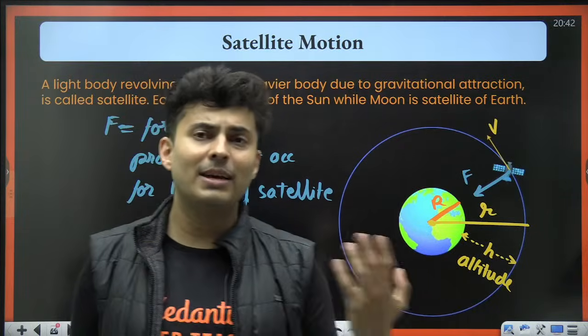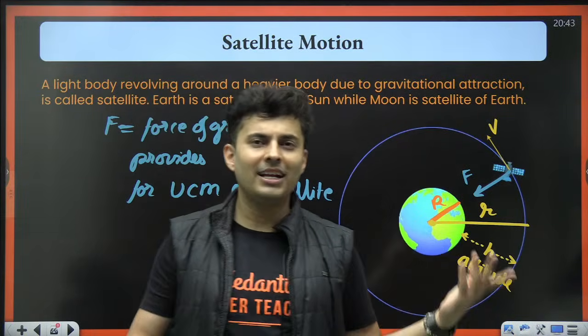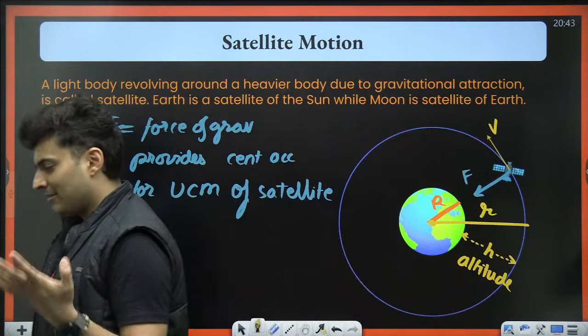A satellite can be of many types, like natural and artificial. Natural is the one which is naturally formed. God made it. And like the moon,